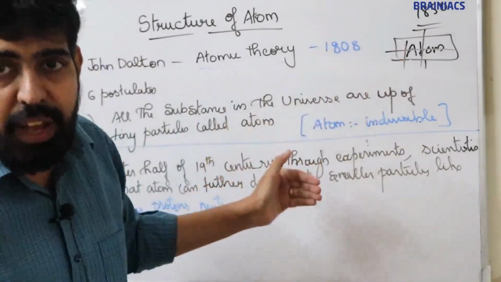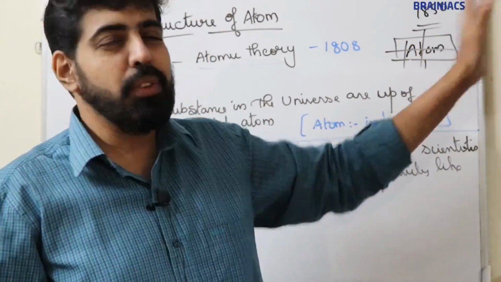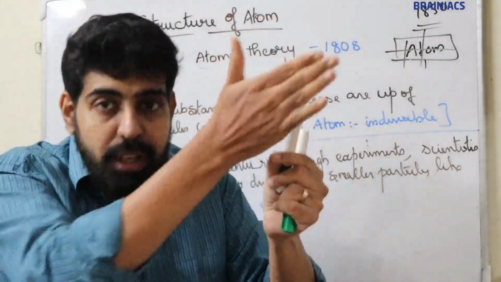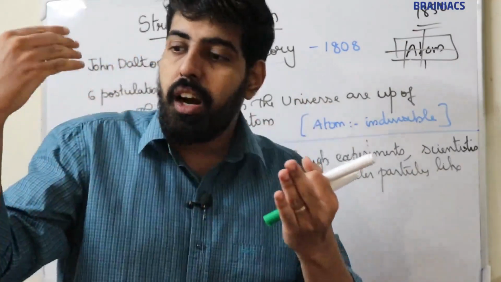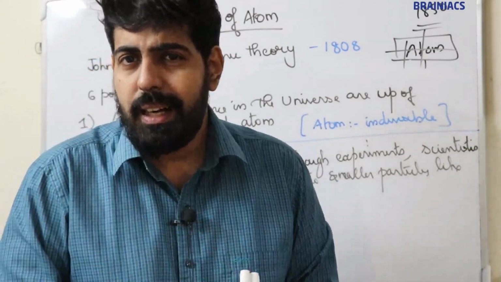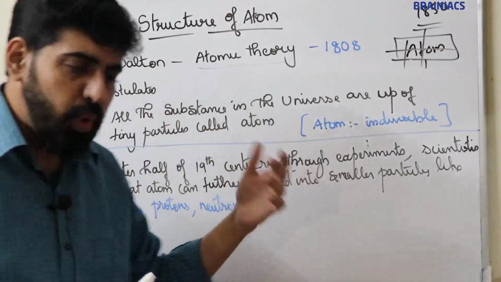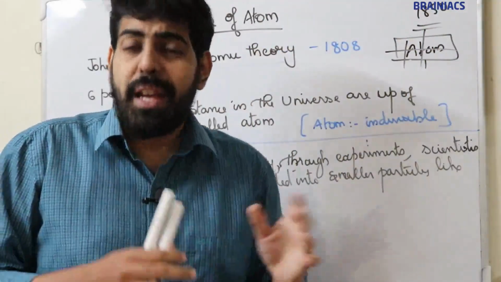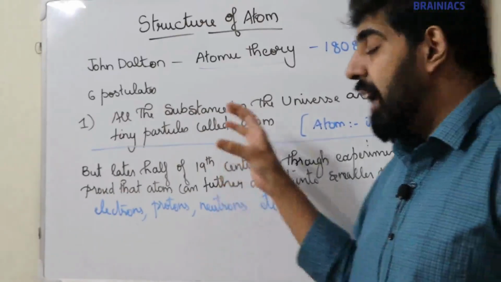But in the later half of the 19th century, the exact years being 1850 to 1856, some eminent scientists proved that atom can be further divided into smaller particles like electron, proton, neutron, antineutrino, neutrino, positron, mesons, etc. Okay, I think it's clear.